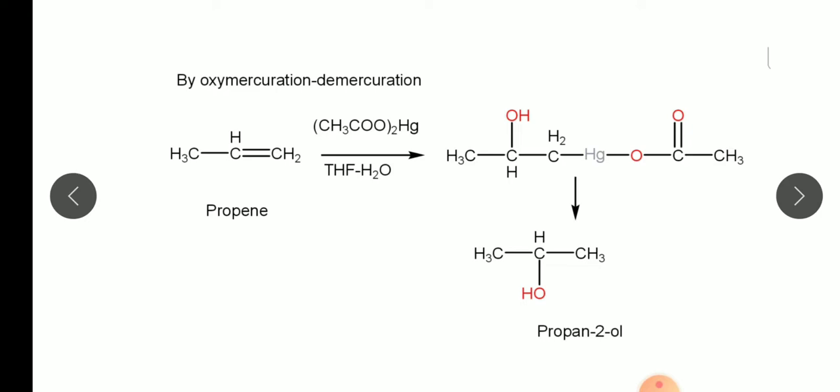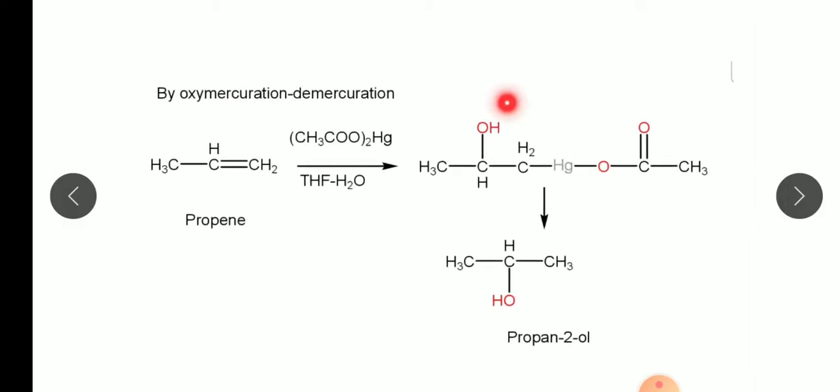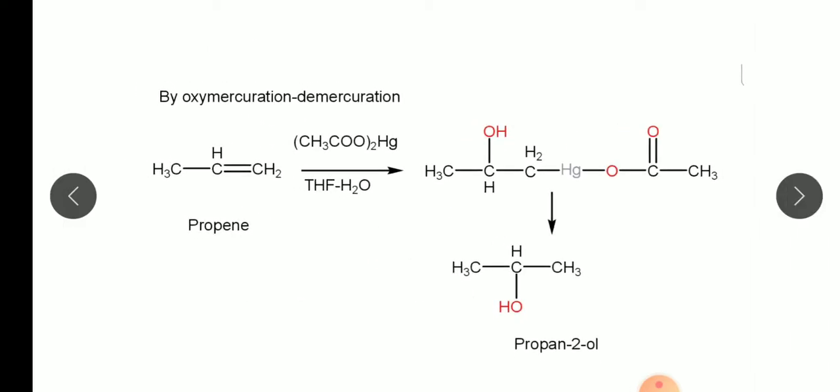So alkene gets converted into alcohol. This is again a type of Markovnikov addition. First we have to mercurize it, so that is oxymercuration, and then we will demercurize it using sodium borohydride. Therefore this reaction is known as oxymercuration demercuration reaction. So these are all methods for preparation of alcohols from alkenes. First was acid catalyzed hydration, second is hydroboration oxidation, and third is oxymercuration demercuration.